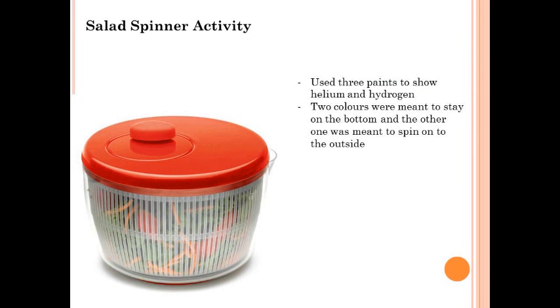We then tried to conduct an activity on accretion using salad spinners. I really enjoyed this activity as it was different from watching factual videos every lesson. This experiment didn't really work, but it was a lot of fun. We then looked at the Earth's crust and how it was made up of oxygen, silicon, aluminium, and iron. It was also noted that the Earth was formed around 4.5 billion years ago.